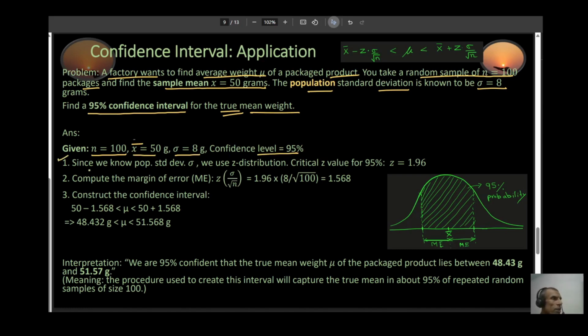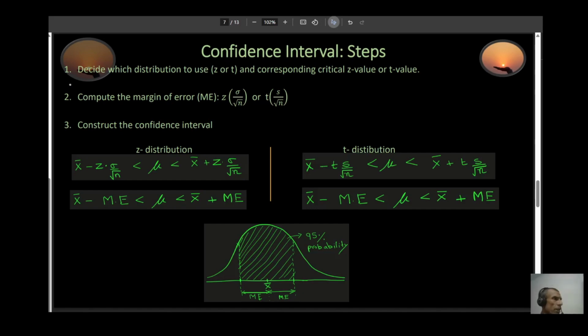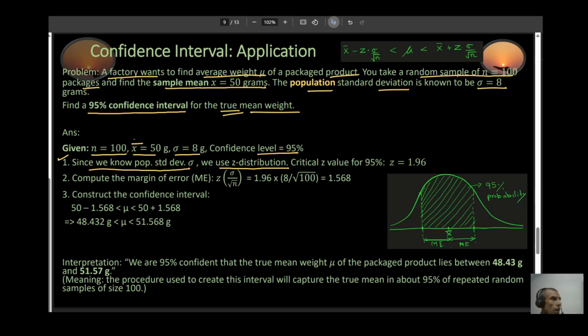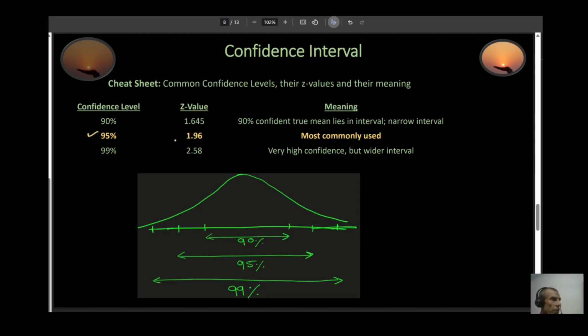Step 1, since we know our population standard deviation, we are going to use the z distribution. Here, I'm just following the steps I just explained to you a minute ago. My critical z value for the 95% confidence level comes out to be 1.96. I'm just looking at this cheat sheet right here. Okay, from here, I got my 1.96.